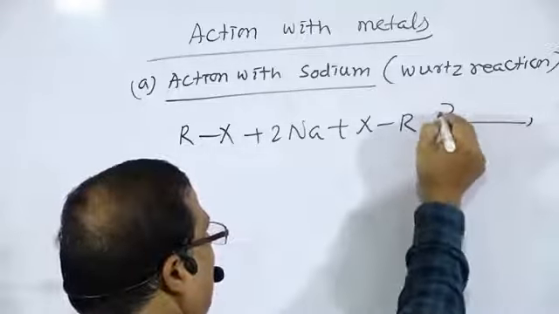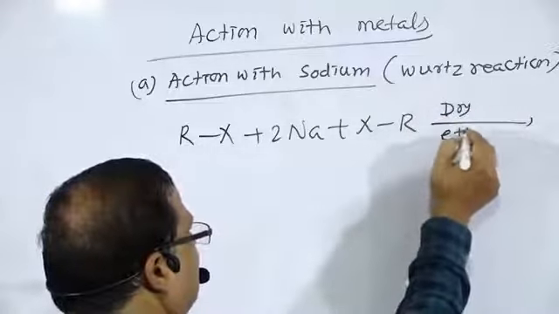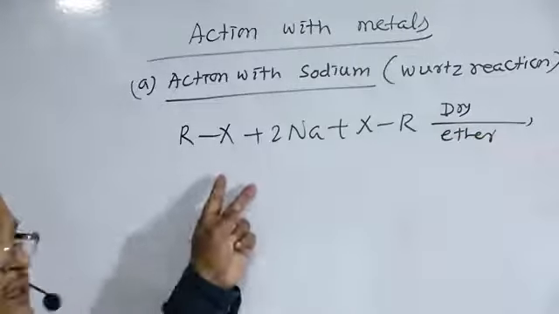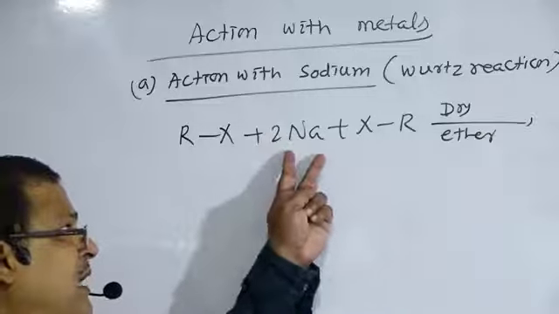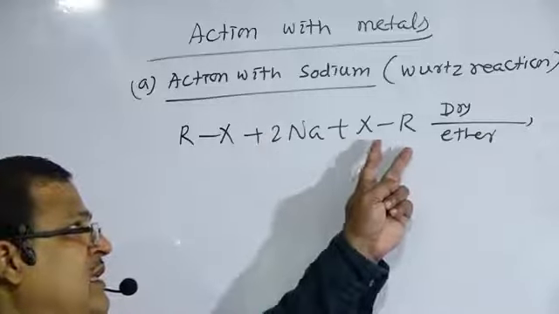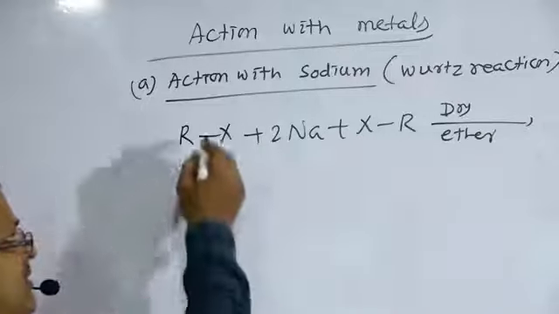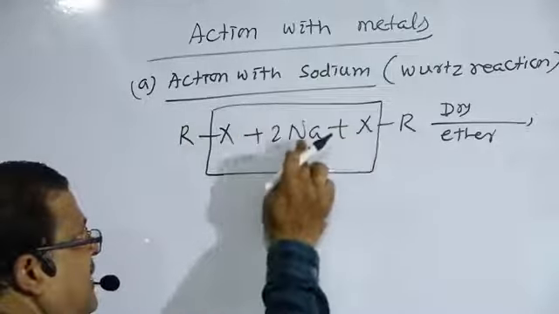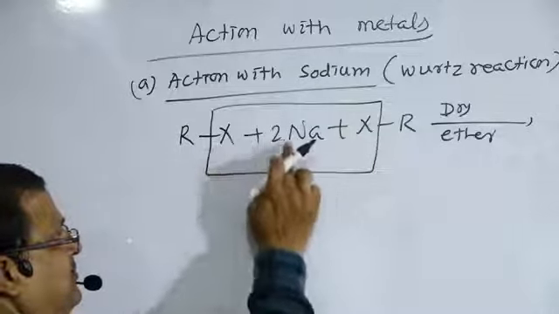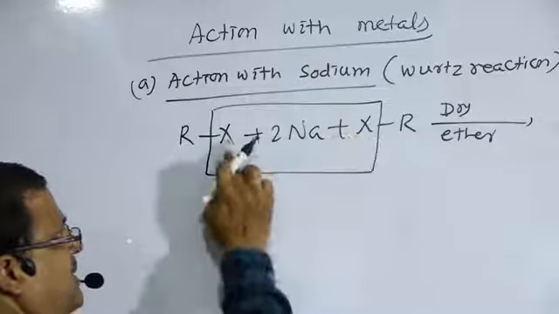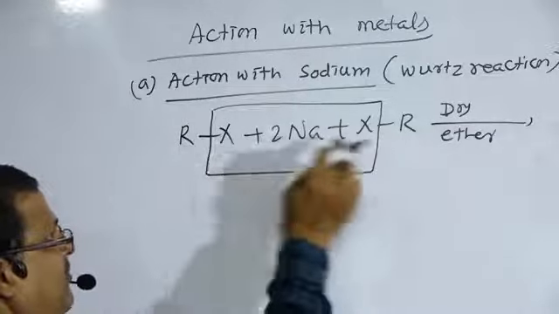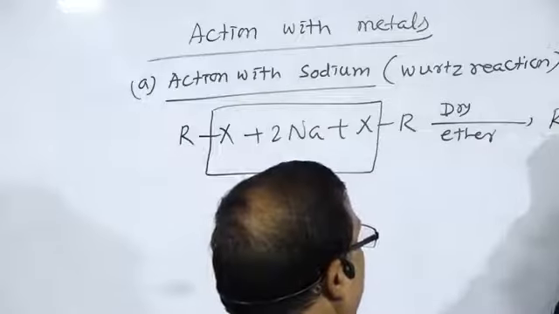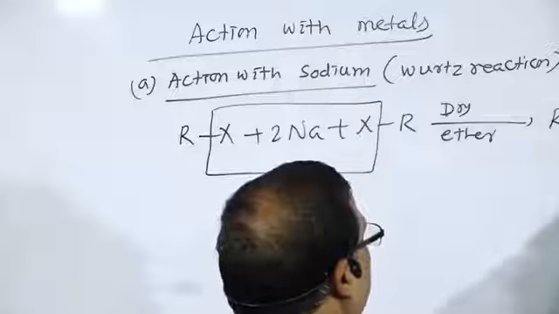In dry ether, this part is removed in the form of 2NaX, and R-R, the formula for the higher alkane, is formed, plus 2NaX.